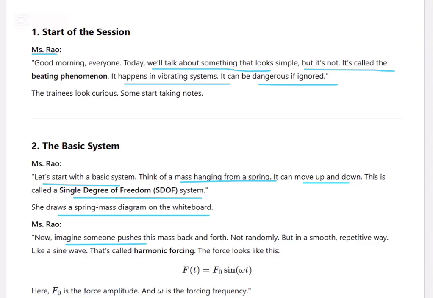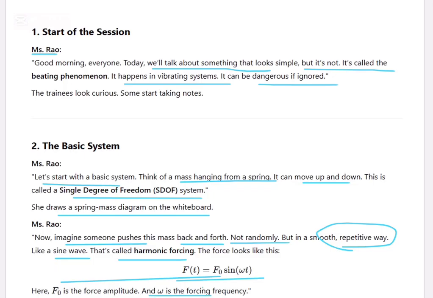That we know. So it has a spring-mass diagram on the whiteboard. Now imagine someone pushes this mass back and forth, not randomly, but in a smooth, repetitive way, like a sine wave. That's called harmonic forcing. This is the force, which looks like this. F naught is the amplitude of that force. Omega is the forcing frequency.